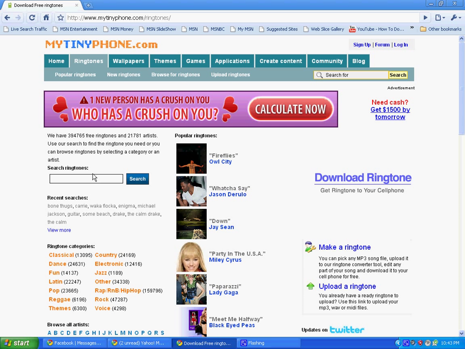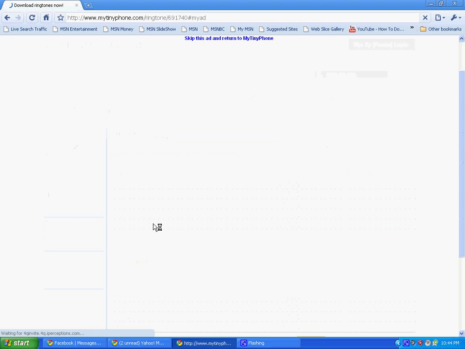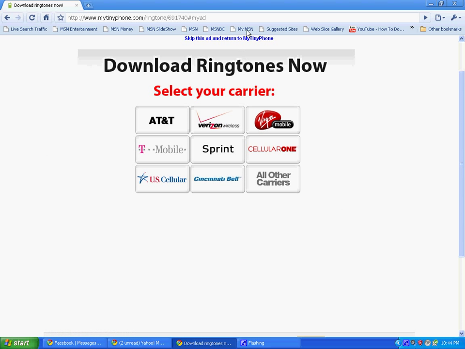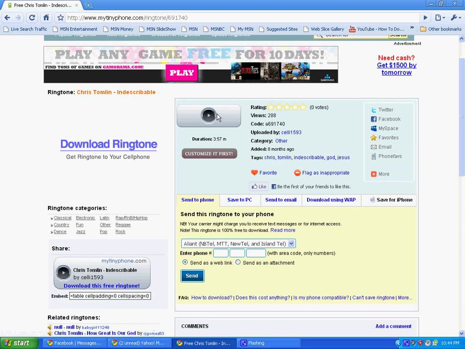And then you search your ringtone. We're gonna search, let's search, Indescribable by Chris Tomlin. Chris Tomlin, Indescribable. And you could just press skip this ad. And then you should be able to play it right here.